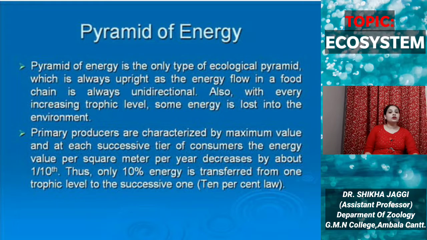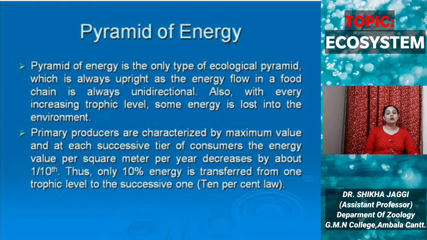The primary producers are characterized by maximum energy, and at each successive tier of consumers, the energy value per square meter per year decreases by about 1/10. That is the 10% law. Thus, only 10% of energy is transferred from one trophic level to the successive one.